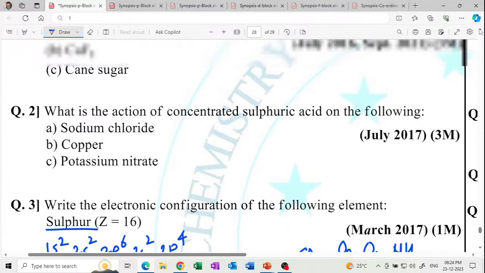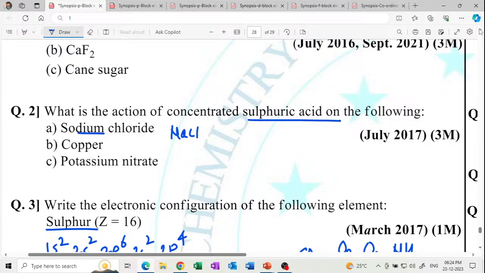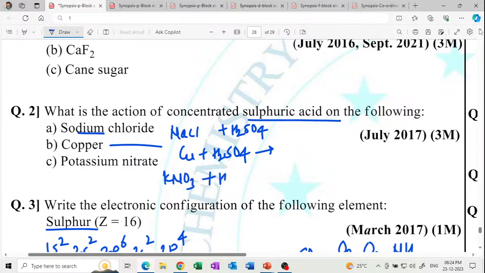Next question: what is the action of concentrated sulfuric acid on sodium chloride? When sodium chloride reacts with H2SO4, it gives sodium sulfate plus hydrogen chloride. This is the preparation of HCl, hydrogen chloride. When copper reacts with sulfuric acid, it gives copper sulfate. When KNO3 reacts with H2SO4, we get potassium sulfate. Get it? So these are the reactions. At least you should be able to write the reactions.